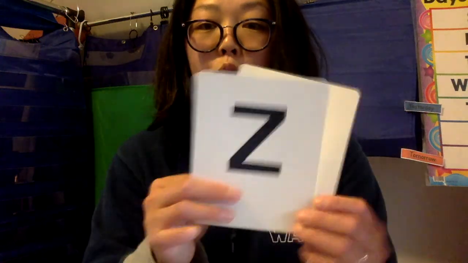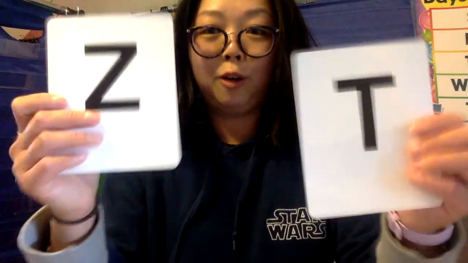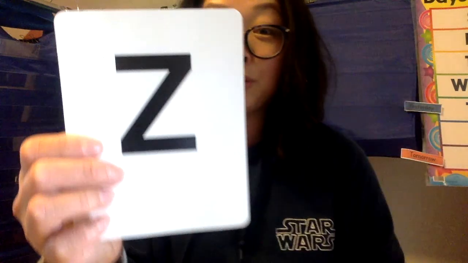Okay, I'm going to trick you right now. I'm going to test you out and see if you know which letter makes the Z sound. Which letter makes the Z sound? That's right, this one. Oh, you're too smart. Let me ask you one more time. Which letter makes the Z sound? That's right. The Z makes the Z sound.